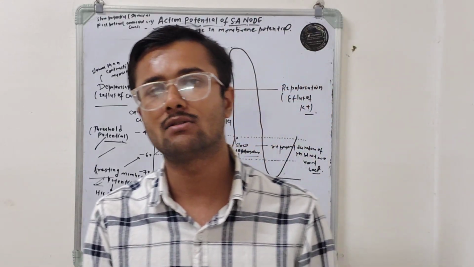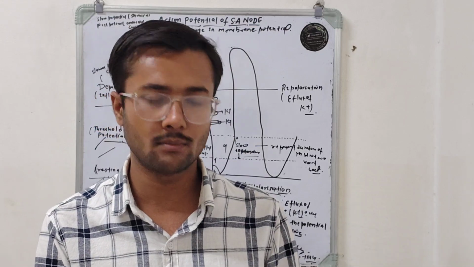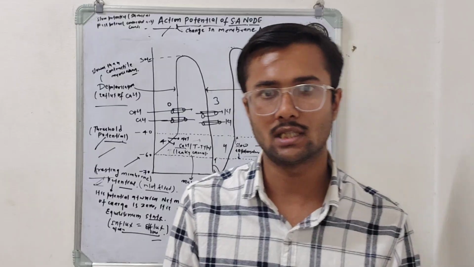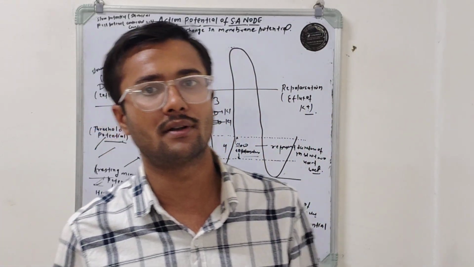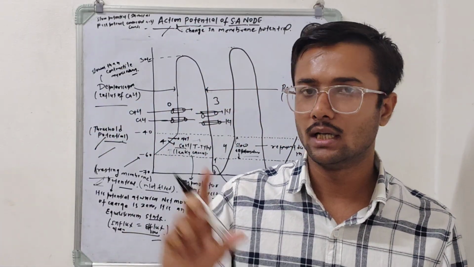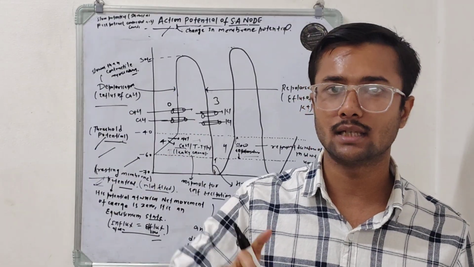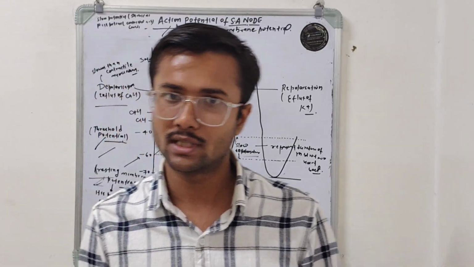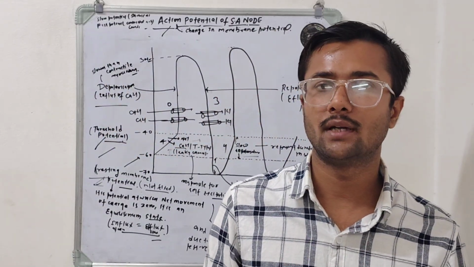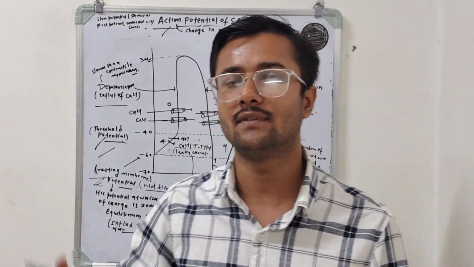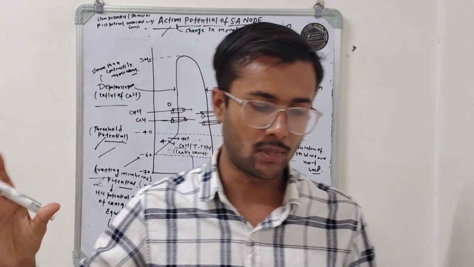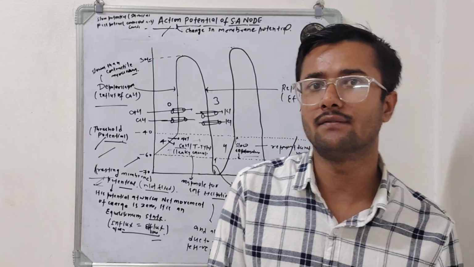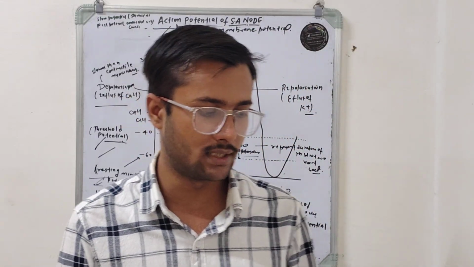For example, in the SA nodal tissue, the resting membrane potential value is minus 50 to 60 millivolts, while in the contractile myocardial tissue, the resting membrane potential is minus 90 millivolts. So the question arises: why is the resting membrane potential more negative in contractile myocardial tissue, and less negative in SA nodal tissue?